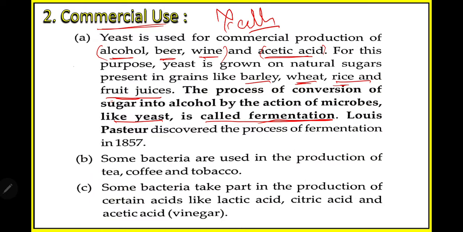And what will the yeast cells do? They will eat the sugars present in this rice or fruit juice or barley, wheat, whatever it is, and in this process they will produce alcohol. This process of eating the sugars and producing alcohol is known as the fermentation process. Louis Pasteur discovered this process of fermentation in 1857, okay, remember this.